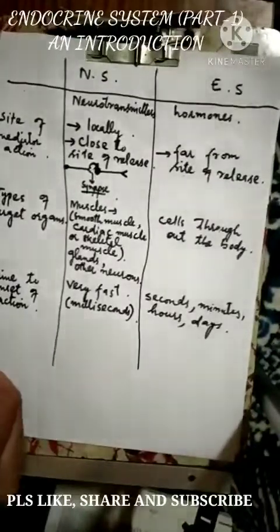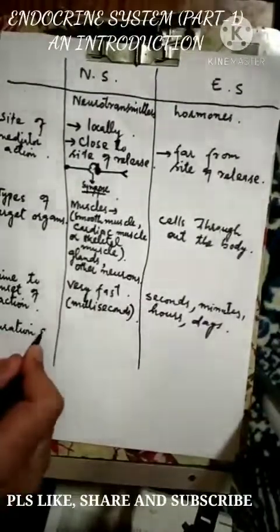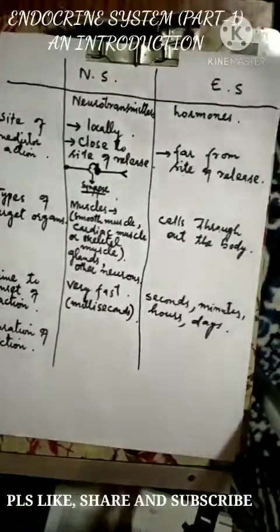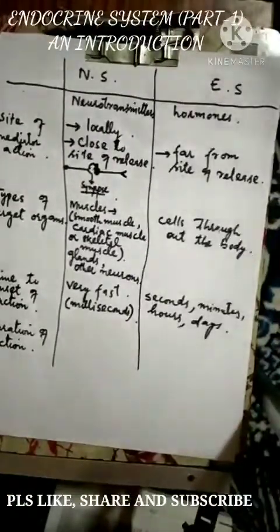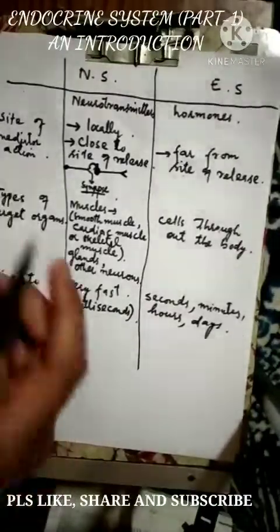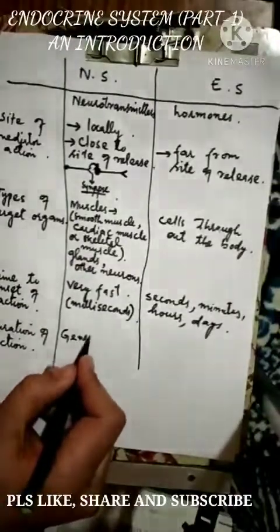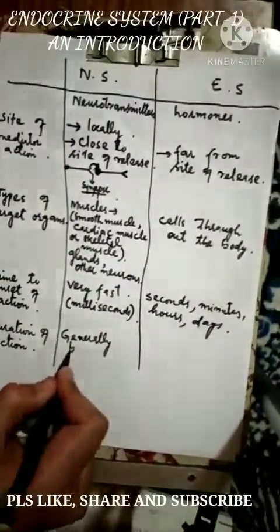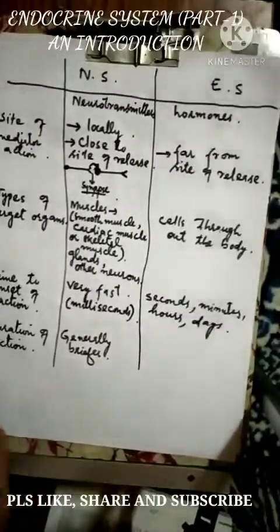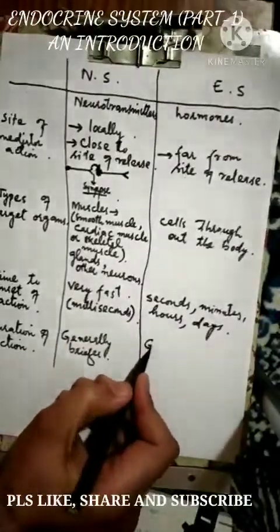Fine. Then the duration of action. For how long their action remains actually. Okay. And in case of nervous system, it is generally briefer. Okay. And in case of the endocrine system or the hormones, it is generally longer.